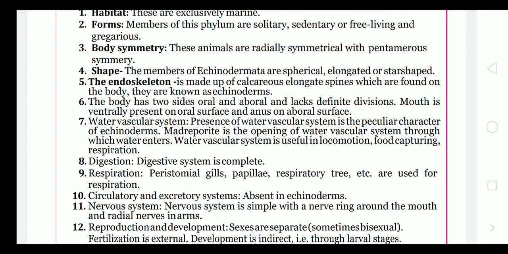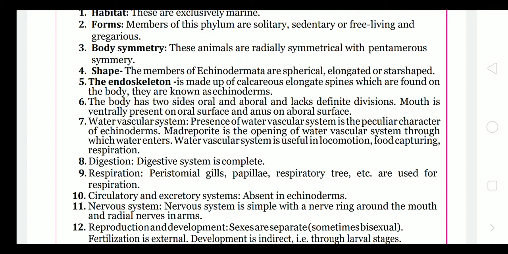Body symmetry: animals are radially symmetrical with pentamerous symmetry. Pentamerous means the body can be divided into 5 parts.